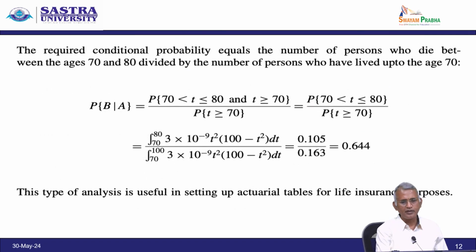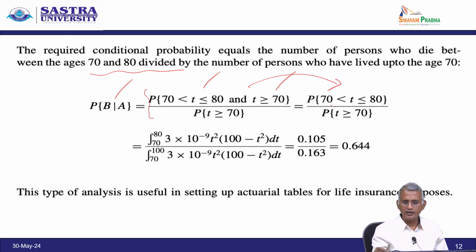Now, the required conditional probability equals the number of persons who die between the ages 70 and 80 divided by the number of persons who have lived up to age 70. So, the rule is probability of B given A, this is called conditional probability, and the formula is probability of 70 less than or equal to t less than or equal to 80 divided by probability of t greater than or equal to 70. Already we discussed the mortality density definition, so substitute it.